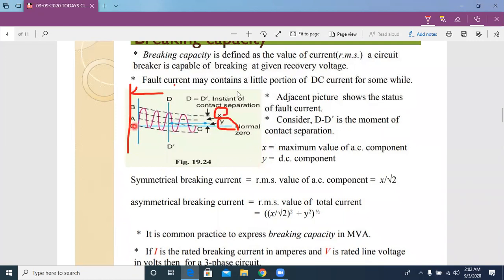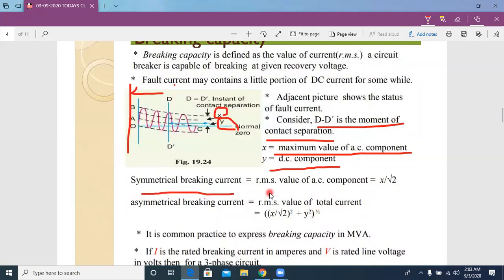Okay. Now let's see how we are going to calculate breaking capacity by using this diagram. Consider that the circuit breaker is opened at the d dash instant. Now x is the maximum value of the AC component and y is the DC component value.